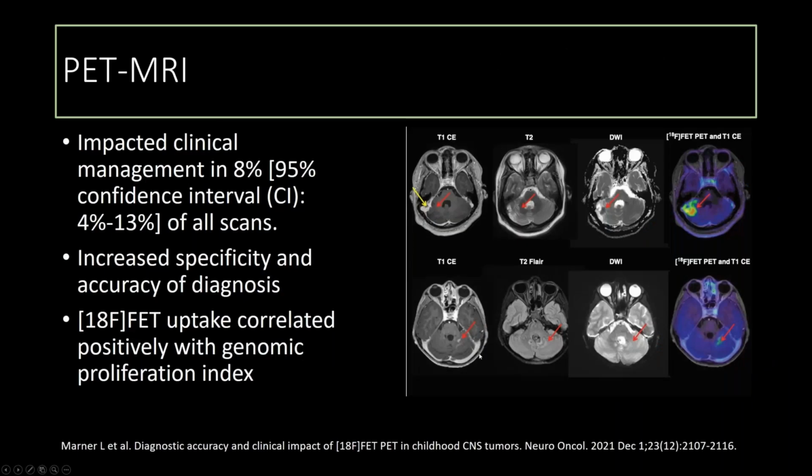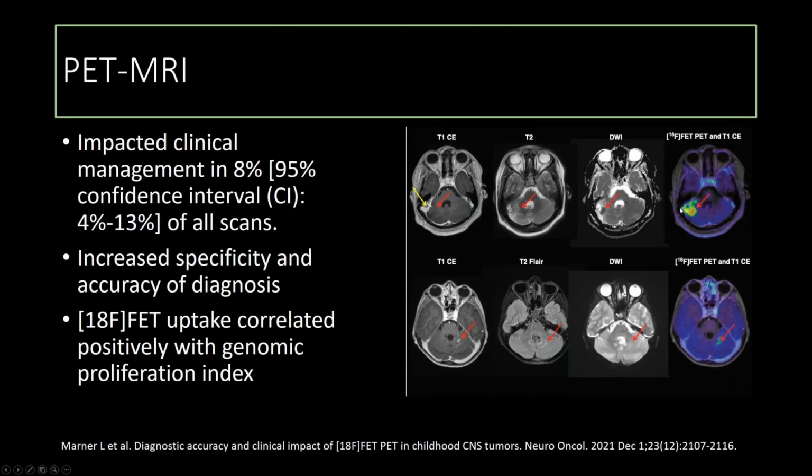I'll briefly touch upon PET MRI. There was one study that showed diagnostic accuracy and clinical impact by using a combined PET MRI. They found that it changed clinical management in 8% of cases when they used combined PET MRI in patients with pediatric tumors.